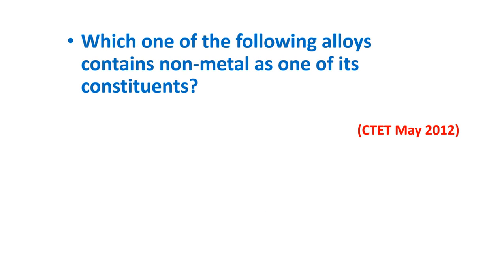Which one of the following alloys contains non-metal as one of its constituents? Amalgam, steel, bronze, brass. All these are alloys. Which of these alloys contain non-metal as one of its constituents? That is the question. We will see the answer. Steel. Steel is an alloy which contains non-metal. Okay, mainly contain carbon. And carbon is non-metal. Okay, so steel is the answer.